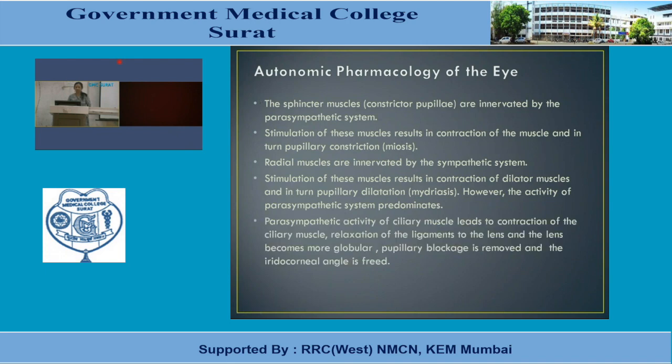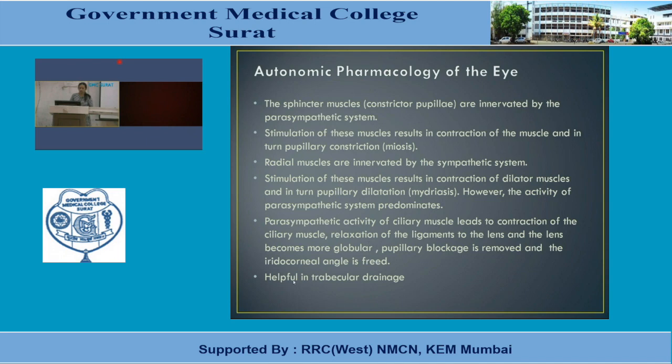Parasympathetic activity of ciliary muscle leads to contraction of ciliary muscle, relaxation of ligaments to the lens, and the lens becomes more globular. Pupillary blockage is removed and the iridocorneal angle is freed. That we have already seen in case of narrow iridocorneal angle. It is very useful.